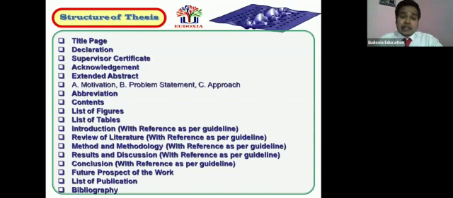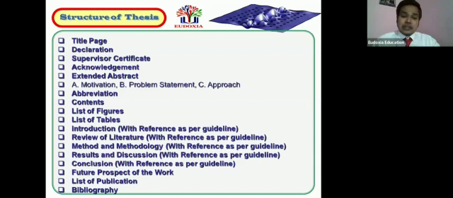Okay. So thereafter, method and methodology. Whenever you are adopting one method, please go with your methodology. You have to show the methodology, because why you are adopting the method is very, very important. I have already informed you that the justification is the main part in your thesis. So you need to show the justification. You need to give the explanation. You have to justify why you have adopted this method, not that method. So while you are writing the method and methodology part, please be careful in choosing the particular method.